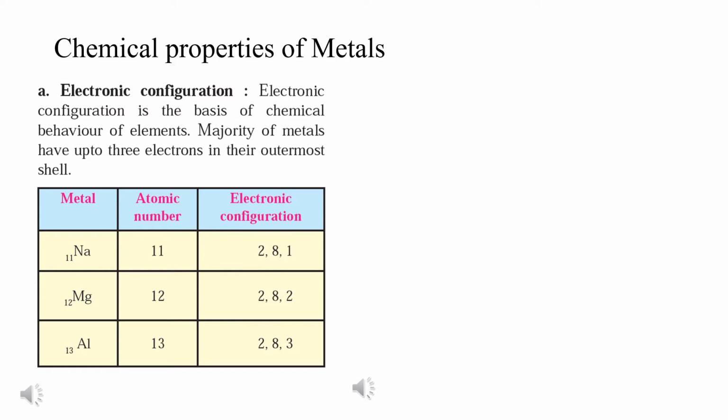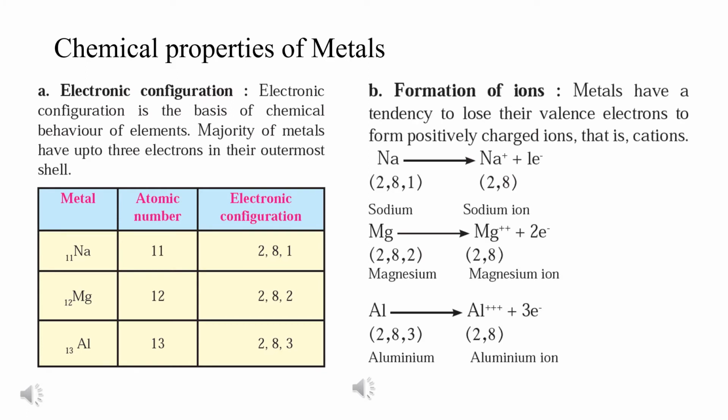Next, let us see what is the next chemical property. As I told you, they are giving away electrons, right? So, here we have something known as formation of ions. Metals have a tendency to lose their valence electron to form positively charged ions, that is cations. Now, what is this cation? Can you see the first example given, sodium, Na? It is giving away one electron. Now, why have we written that Na plus on top?